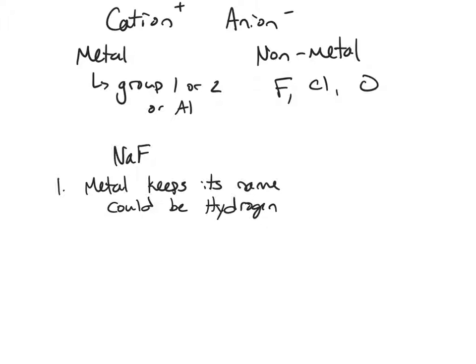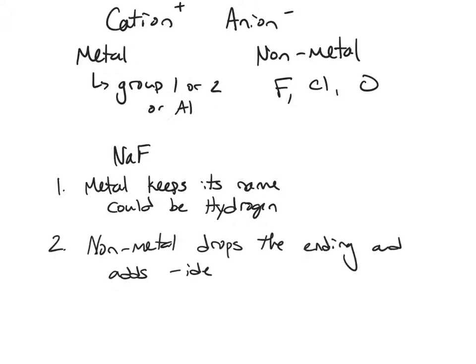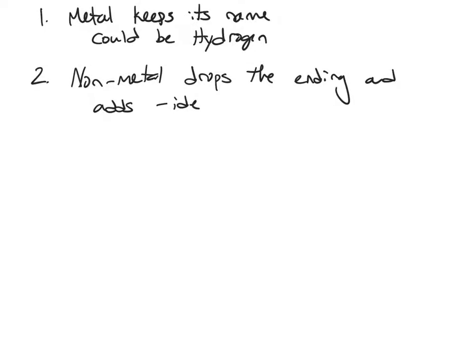Now as far as the nonmetal is concerned, the nonmetal fluorine drops the ending and adds IDE. And this is the same thing you would do for all ions that are made up of a single atom. So if I name this next to NaF, I'll name it sodium fluoride. Again, the metal keeps its name and the nonmetal drops the ending and adds IDE. Let's scroll up and do a couple more examples.